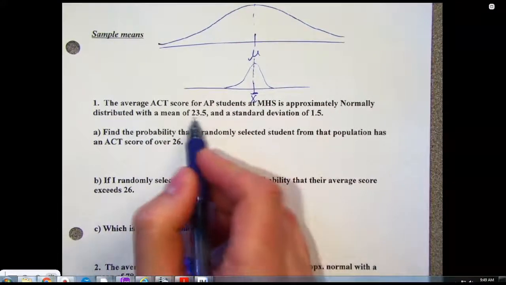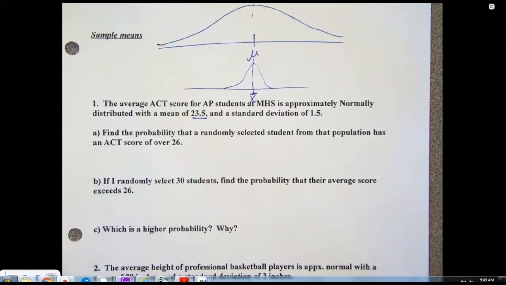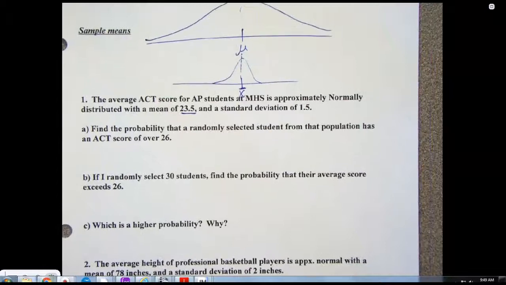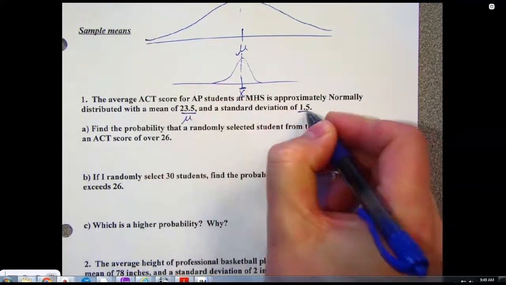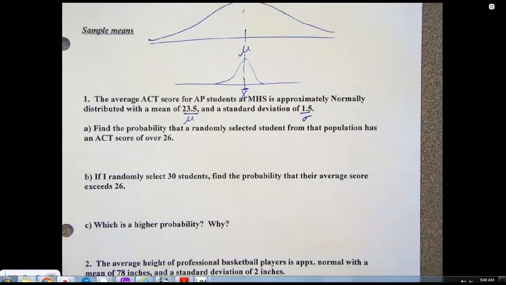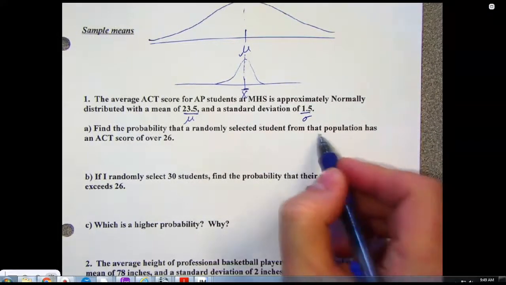Okay, this is 23.5. Put a label on it. What is it? It's a mean. Is it mu or X bar? That's mu. Standard deviation is 1.5. So find the probability that it randomly selects a student from that population.